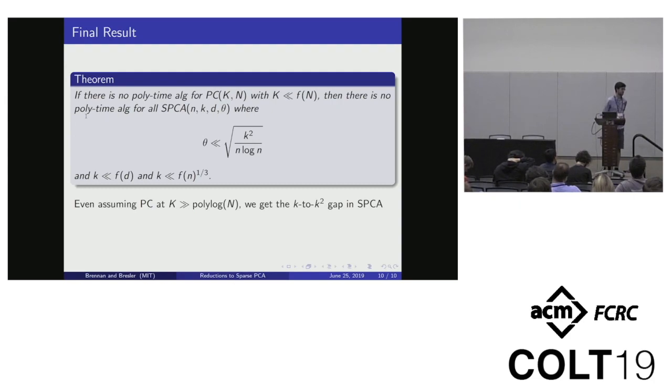So currently, no, we don't know of a reduction, but I think it should be closely related to this random matrix result. Yeah, but we don't have one.